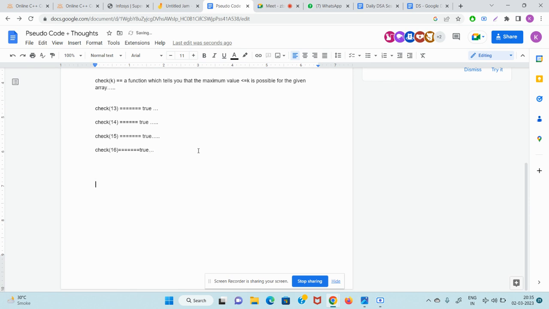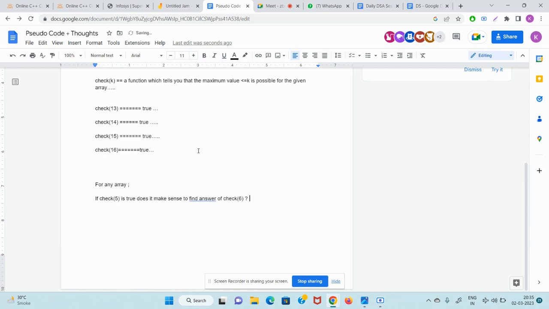Let me write it here. For any array, if check of 5 is true, does it make sense to find answer of check of 6?